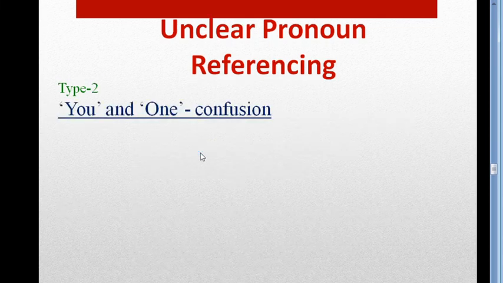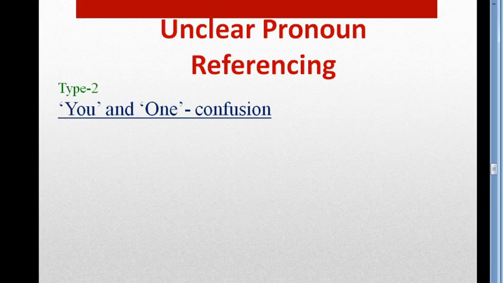Rule number 2: you and one confusion. So what is the rule? When the writer addresses the reader directly, then we use you. But if a writer addresses everybody in his writing, then we should use one, not you.